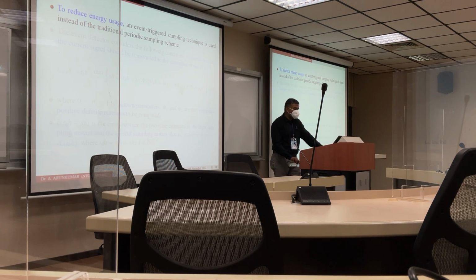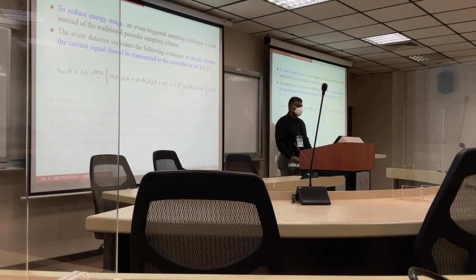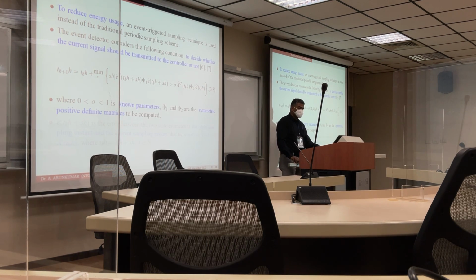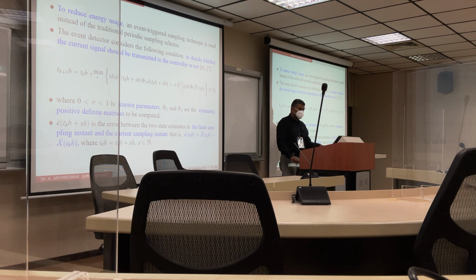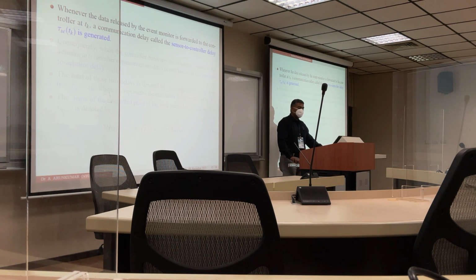Now we go to the energy constraint. The event detector considers the following condition in equation number 3.3 to decide whether the current signal should be transmitted to the controller or not. Here sigma is a known parameter, pi 1 and pi 2 are symmetric positive definite matrices. E cap is the error between the two states at the latest sampling instance. Whenever the data released by the event monitor is forwarded to the controller at Tk, it is called the communication delay. That is the sensor to controller delay, which is tau sc.